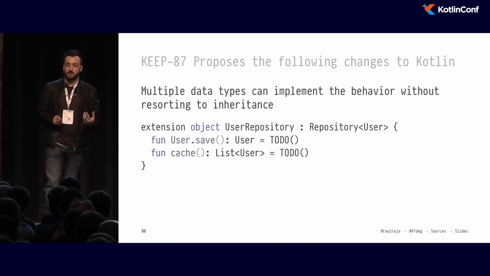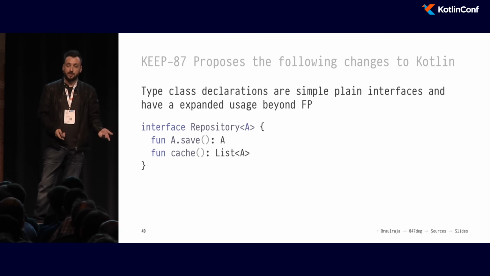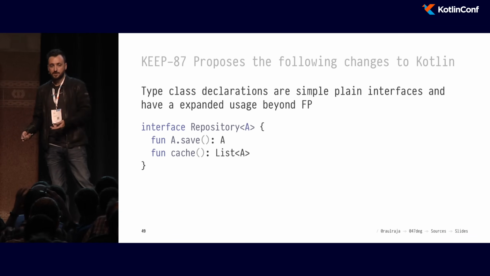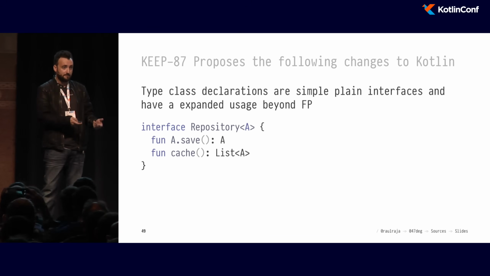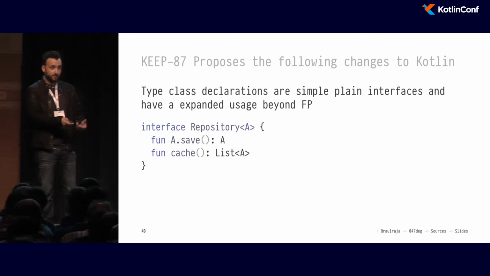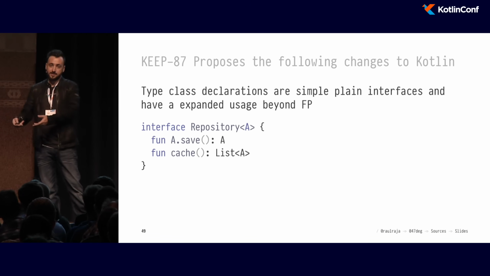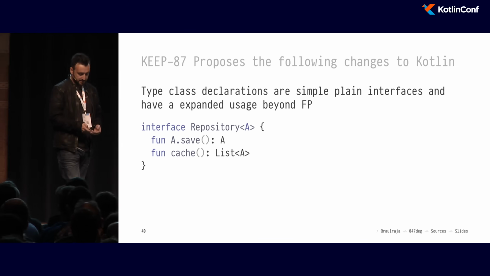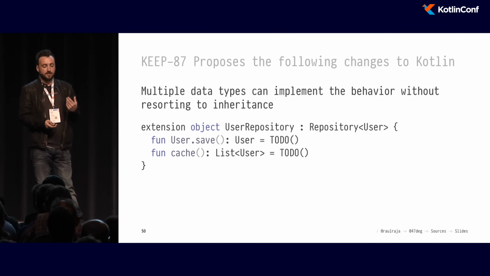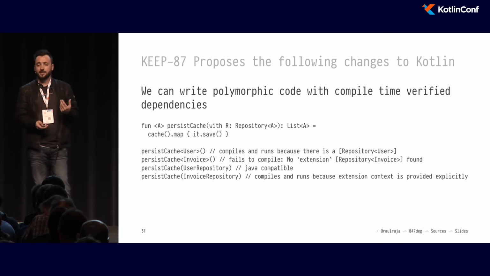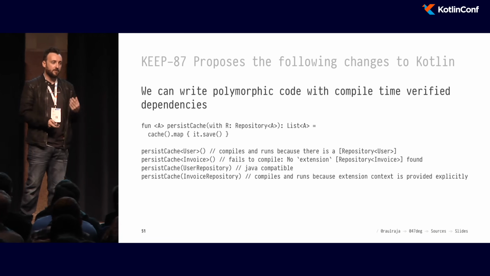That means that the compiler is going to be able to find user repository in the sub-packages of repository, but also in the sub-packages of users. So this gives you the flexibility as a library author to define type classes, provide instances for the data types that you care to support at that moment, but also for new authors of new data types to provide instances for your type class while preserving coherence. So once we have this definition and the compiler is able to find it, we can then write functions that are polymorphic and that depend on the type class's scope to perform the work they do.